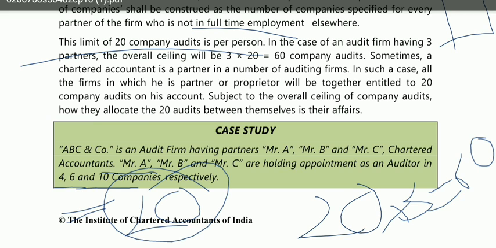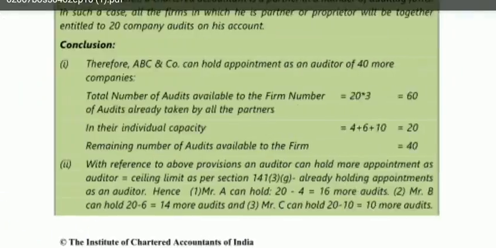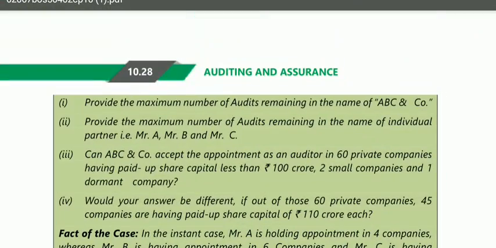Now, the balance that will be left with ABC will be 60 minus 20, and this will be 40. That means the maximum limit remaining with ABC and company is 40, because the limit of 20 is already involved in other companies. The maximum limit was 60 and they are already involved in other companies for 20 audits.